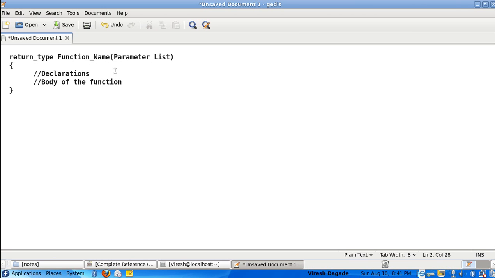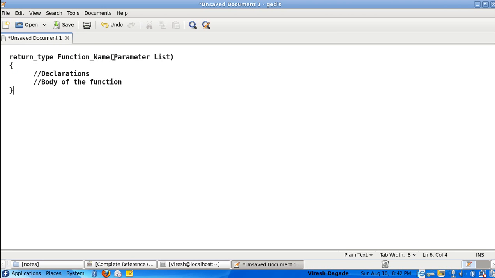Then after the function name you have the brackets, opening bracket and closing bracket. As in C programming everything is function oriented, the opening and closing brackets refer that it's a function. If there is a semicolon ahead, then it's either the declaration or the function call. If it is not there, then it is actually the definition of the function. So this entire thing refers to the definition.